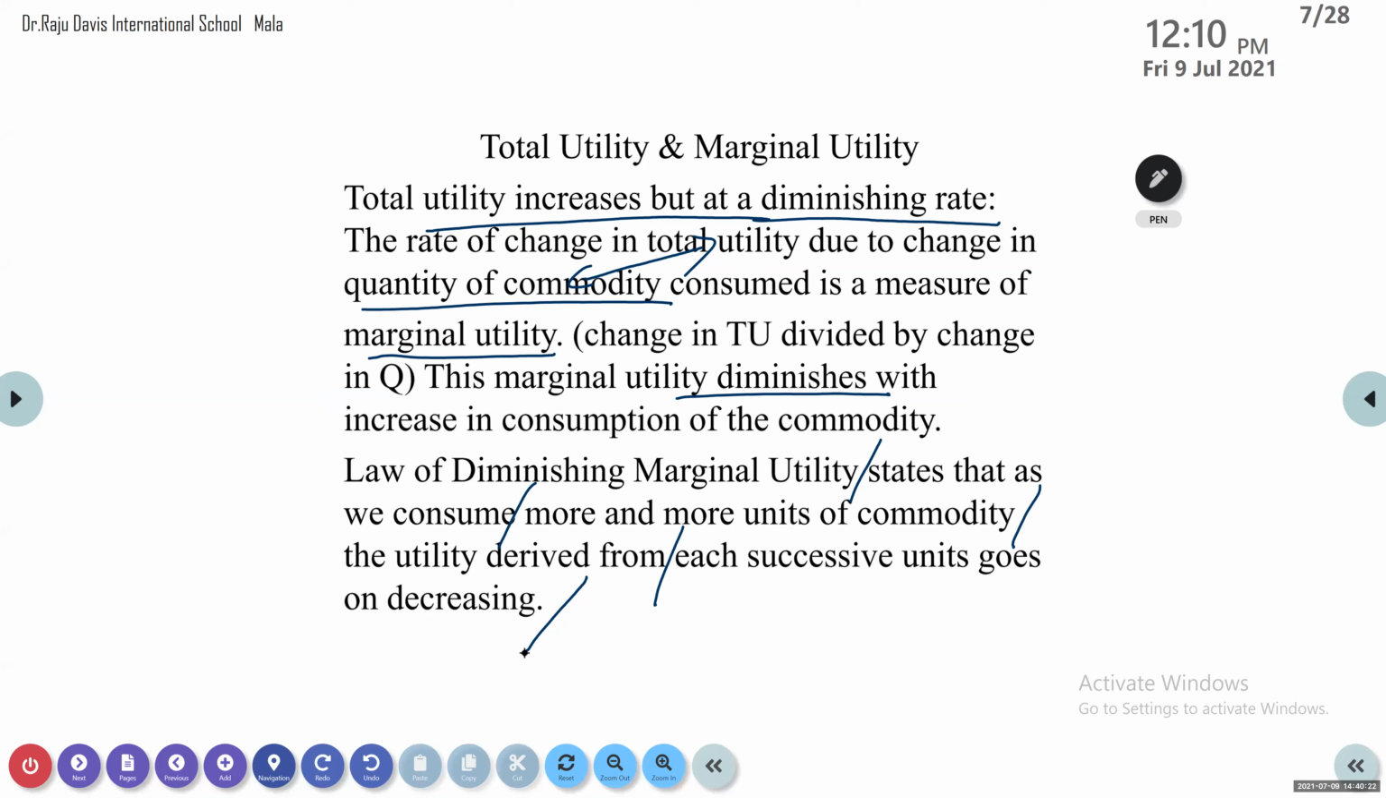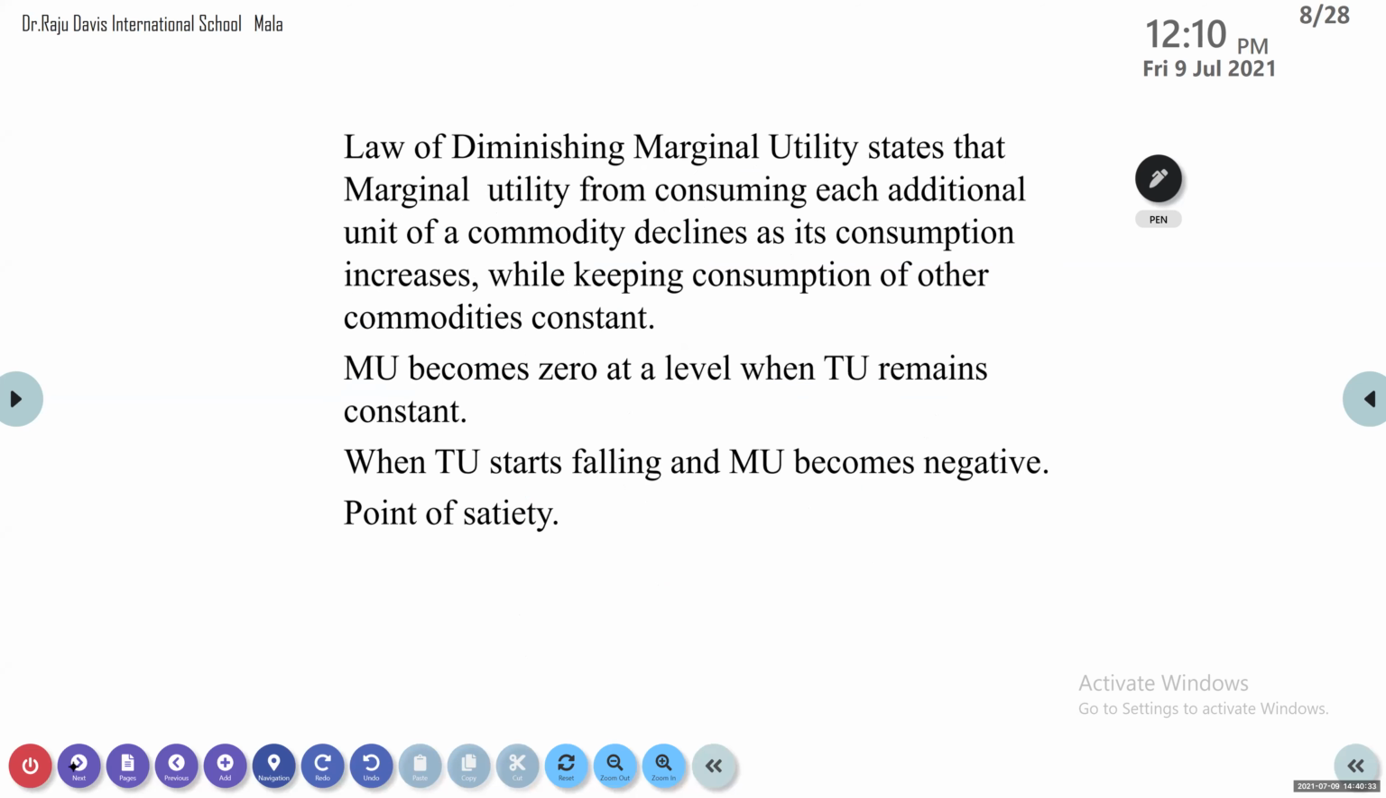The law of diminishing marginal utility states that as we consume more and more units of a commodity, the utility derived from each successive unit goes on decreasing. Now, put it in one more sentence: it states that marginal utility from consuming each additional unit of a commodity declines as its consumption increases, while keeping consumption of other commodities constant.